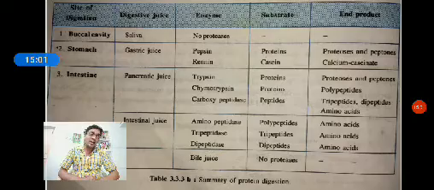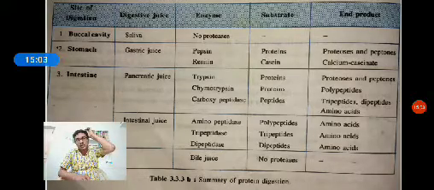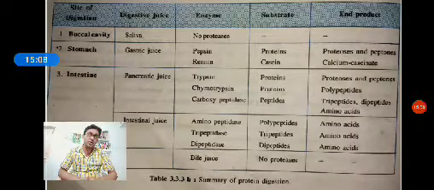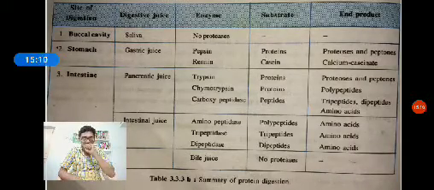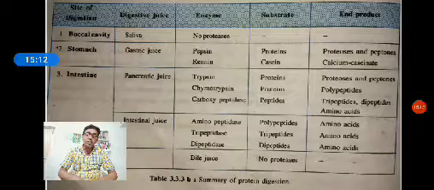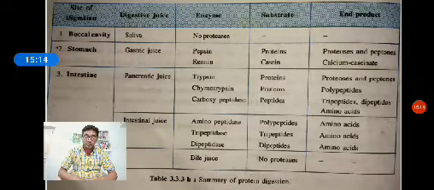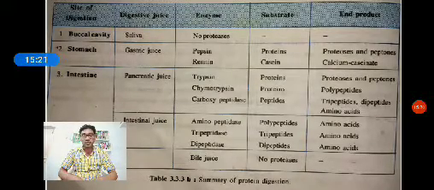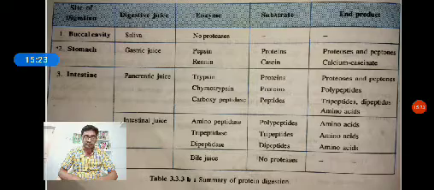It also helps kill some disease-causing bacteria entering with the food. Then, when pepsin is formed, this pepsin is able to break down proteins into proteoses, peptones and polypeptides.